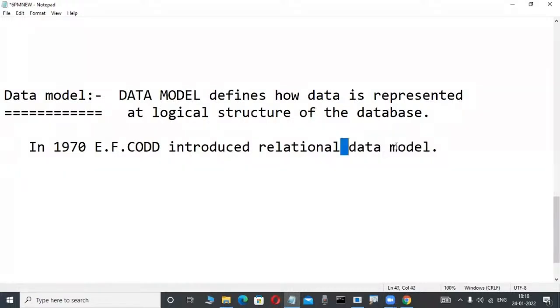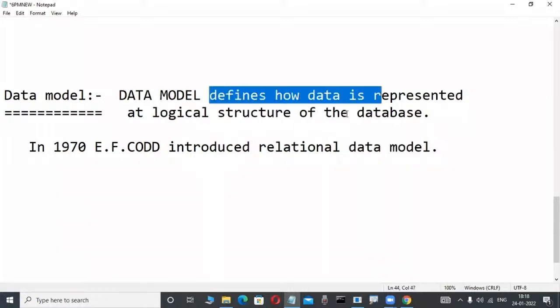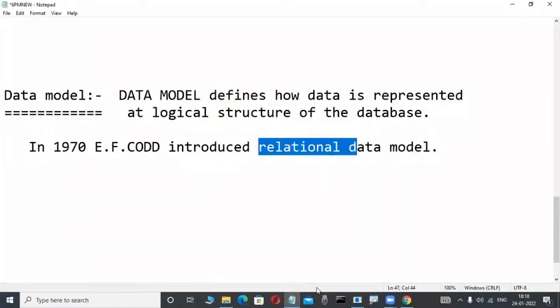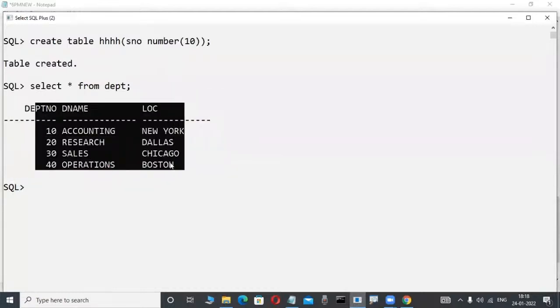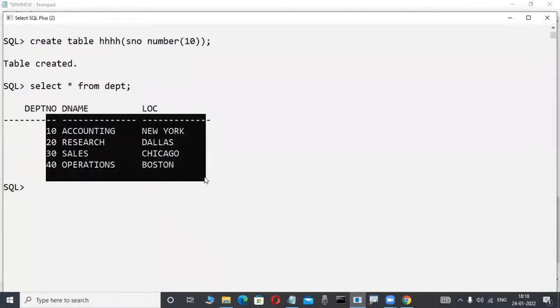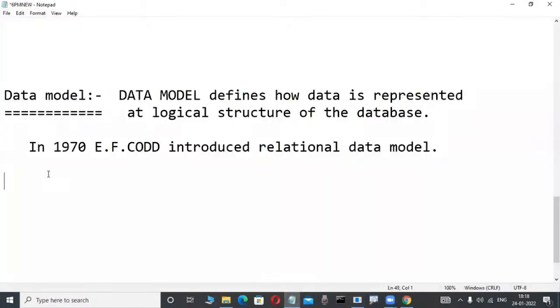Relational data model means what? How is data represented in a logical structure? This is a logical structure, and this structure is not visible in the operating system. In this logical structure, data is represented in the format of rows and columns, that is nothing but two-dimensional tables.